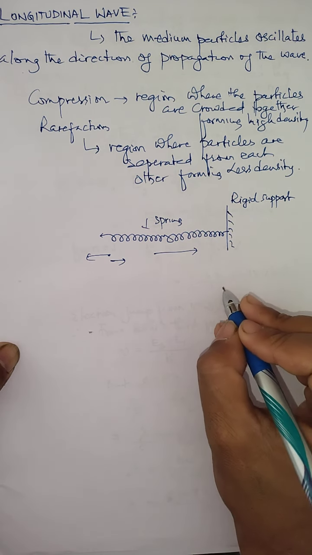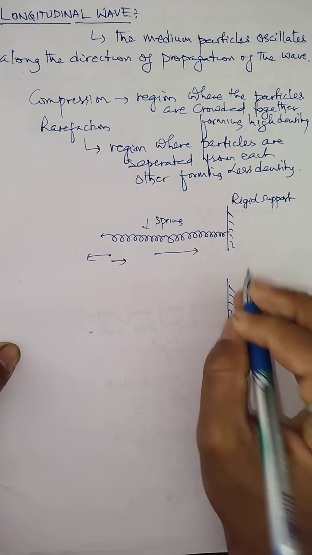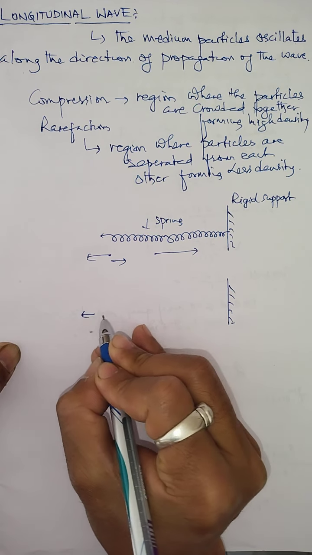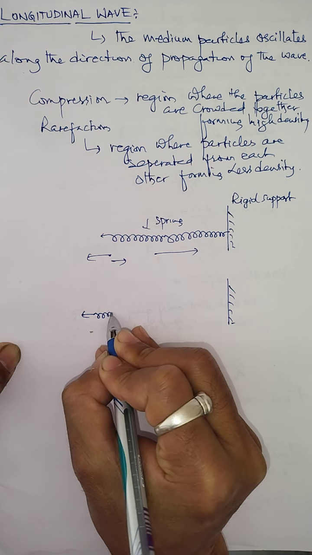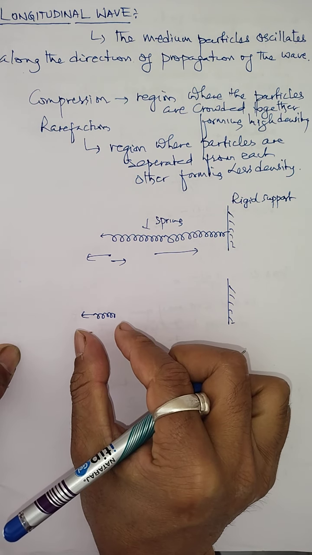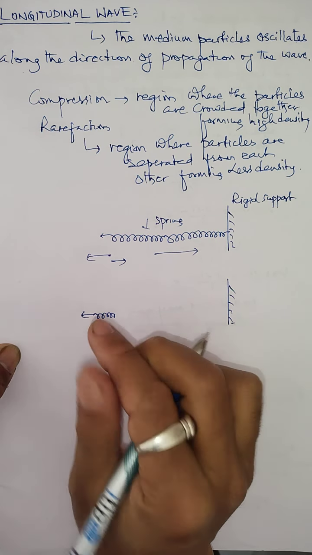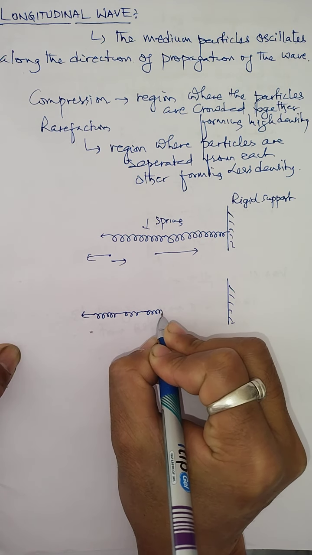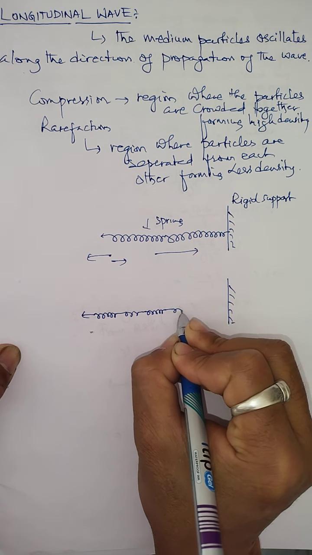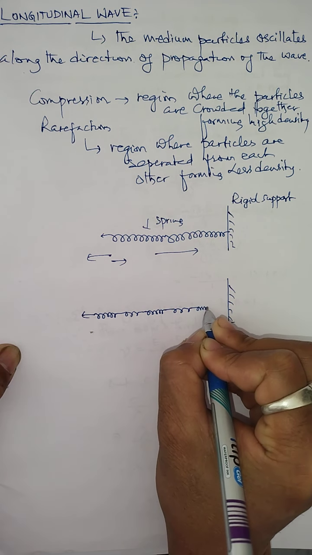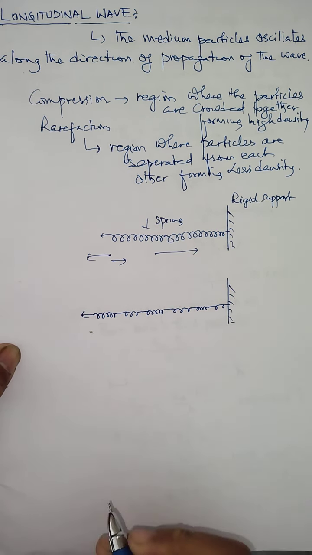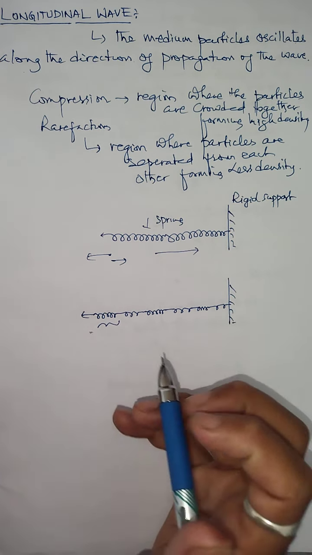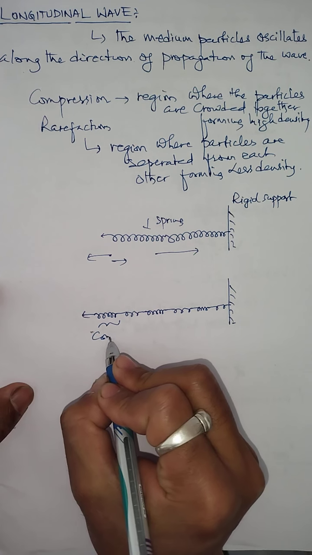Because in this case, from the initial position, when you pull the spring in the forward direction, there will be a region where the spring gets compressed, and there is a region where the spring gets elongated. Again there will be a region where the spring gets compressed, then elongated, compressed, elongated, and so on. This region where the spring gets compressed, where the particles are crowded together, is called compression.